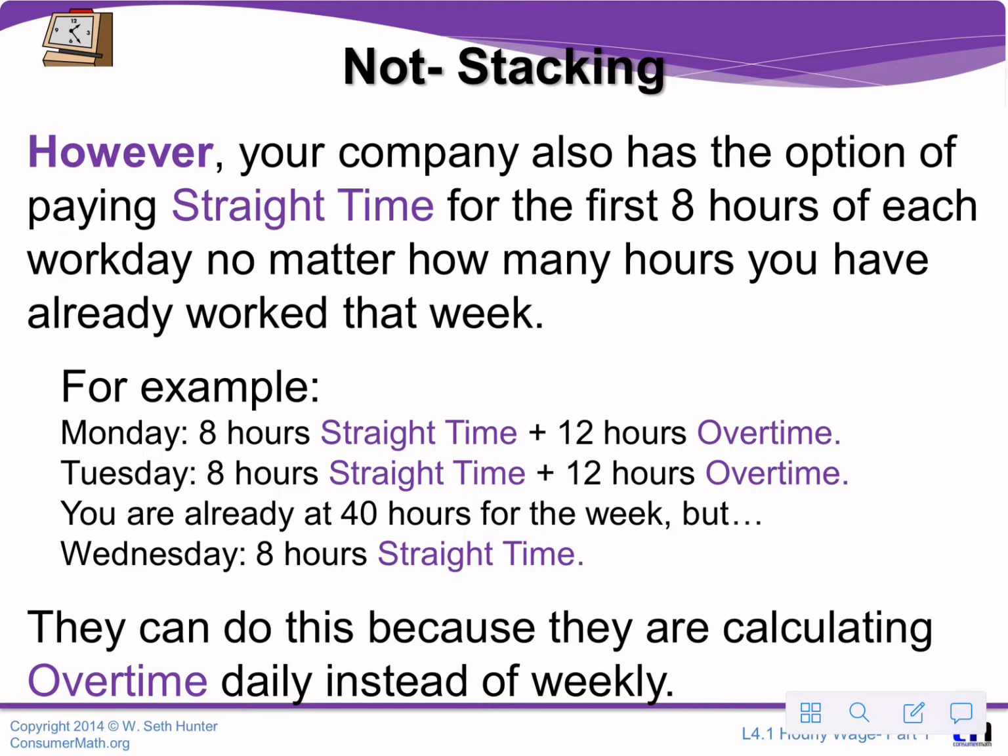However, your company also has the option of paying straight time for the first 8 hours of each day, no matter how many hours you have already worked that week. For example, Monday, 8 hours straight time, 12 hours of overtime. Tuesday, 8 hours of straight time, 12 hours of overtime. You've already hit 40 hours that week, but for Wednesday, 8 hours of straight time. They can do this because they are calculating overtime daily instead of weekly.